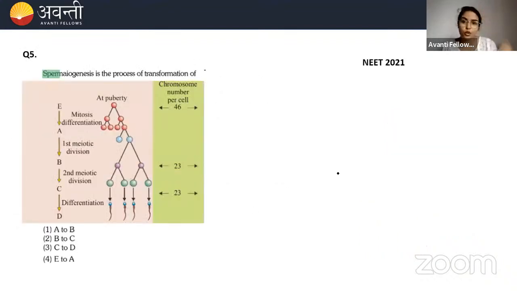Okay, now there's another question on the screen. Again, if you have understood this, you will answer it within fraction of seconds. Spermiogenesis is the process of transformation of what? You have to look at the diagram and see the numericals. A, B, C, D, E. And you have to choose the option.